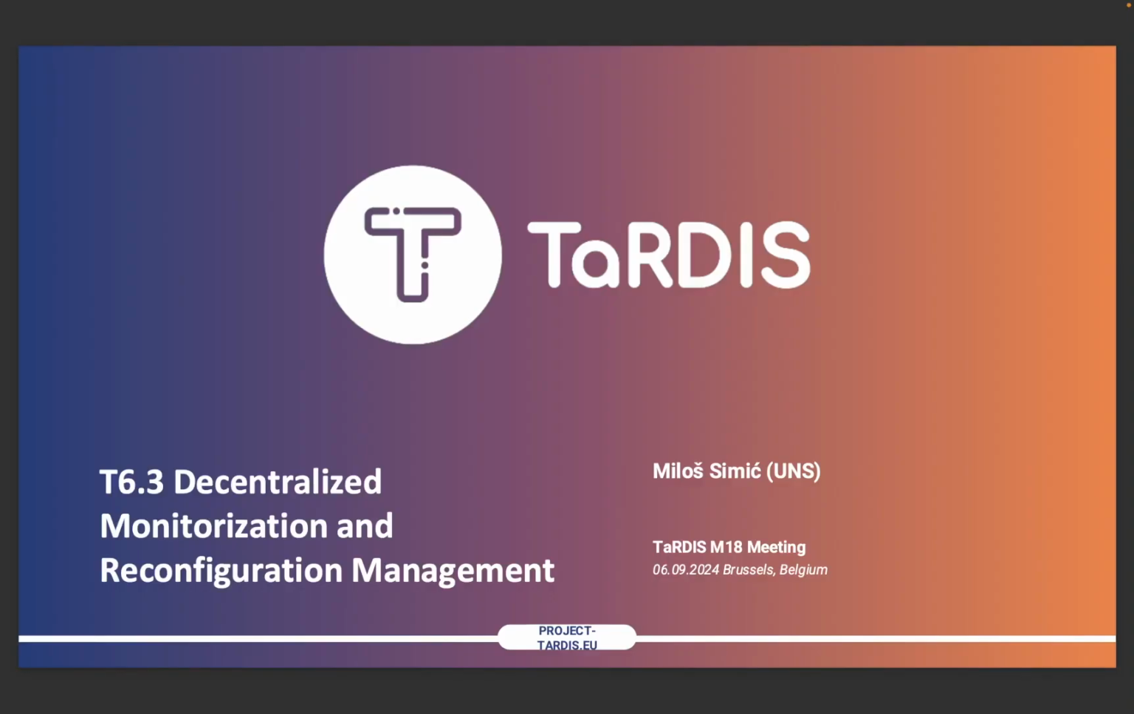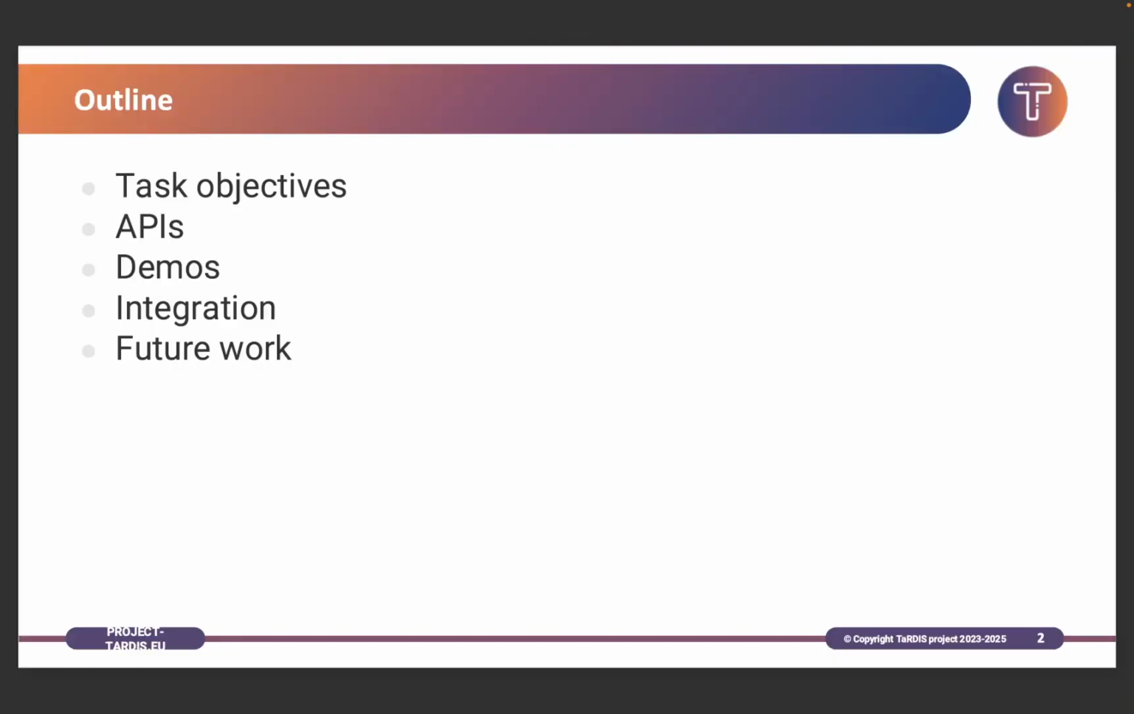In this task we're doing the decentralized monitorization and reconfiguration management. So the outline of today's presentation will be task objectives, what are the main tasks of this task, what are the APIs that we developed for this prototype. We will see demos, how the tool and services that we implemented are working, and after that we will see in the future how we're going to implement other stuff and what are the integration points with the other work packages and tasks inside this work package.